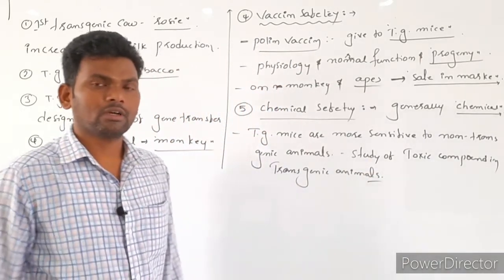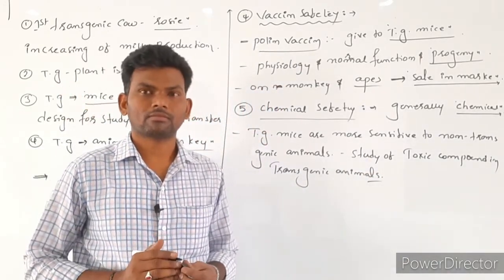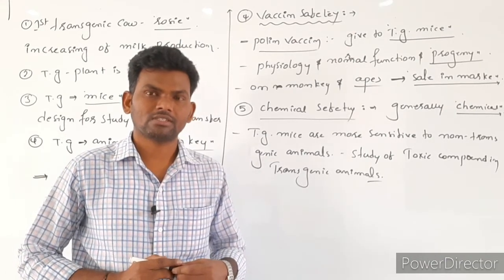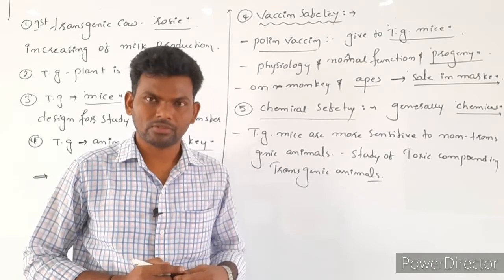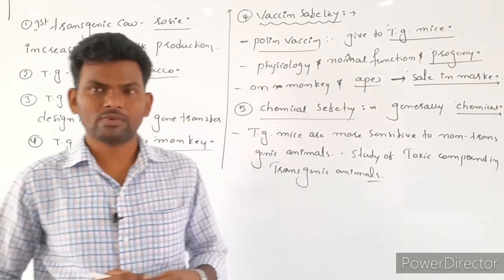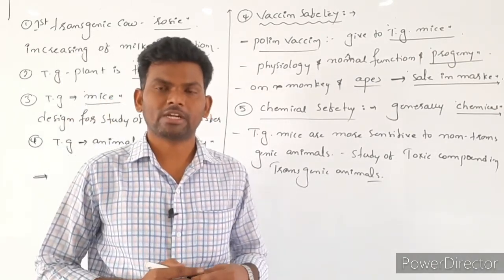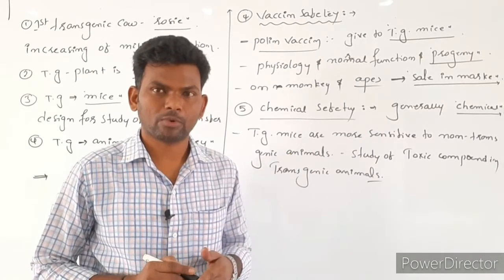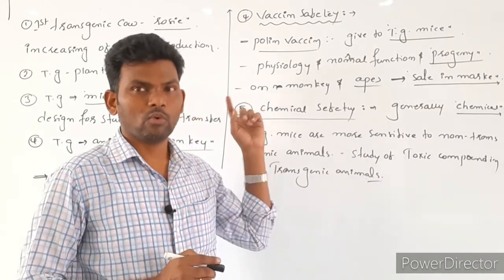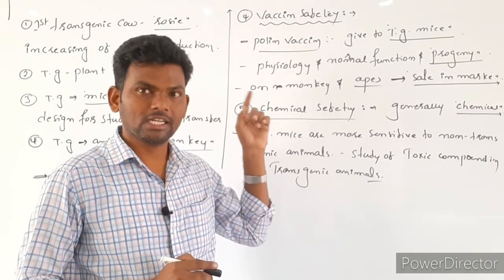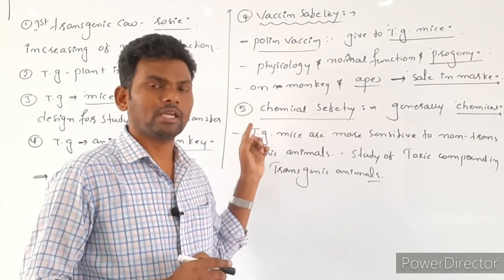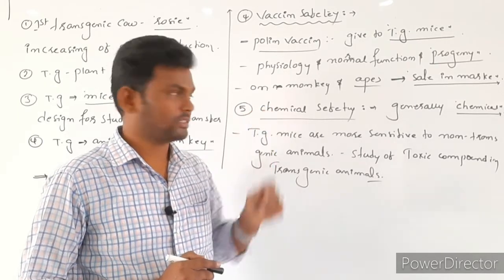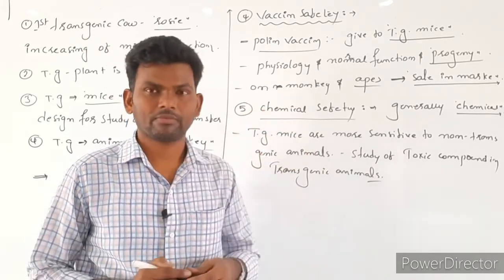So this is about the information regarding transgenic animals as well as their use. The first one is what? Physiology as well as functions. Next one, study of diseases. Third one is gaining of biological products. And fourth one is vaccine safety, clinical trials. And last one is checking of chemical trials, nothing but chemical safety.